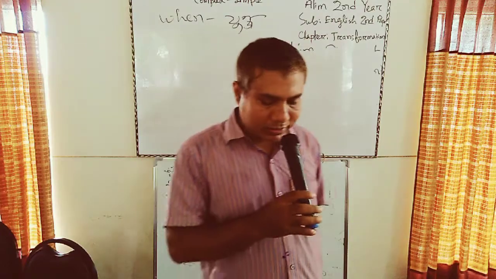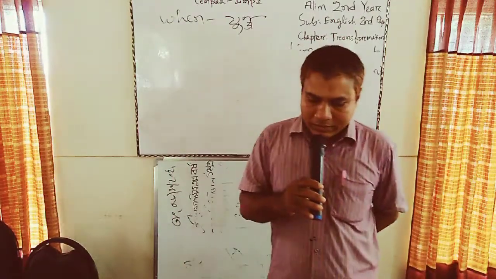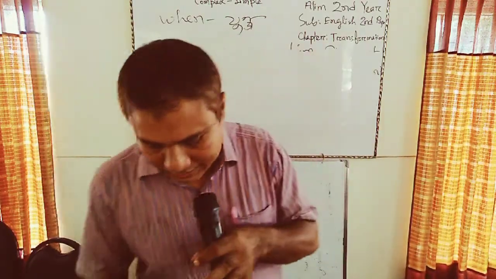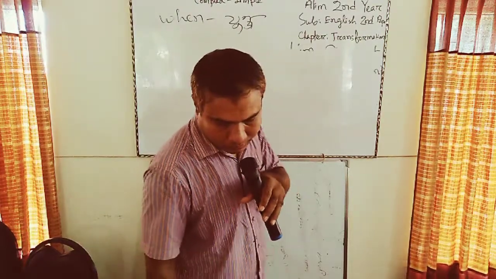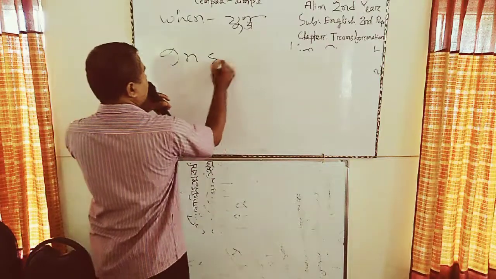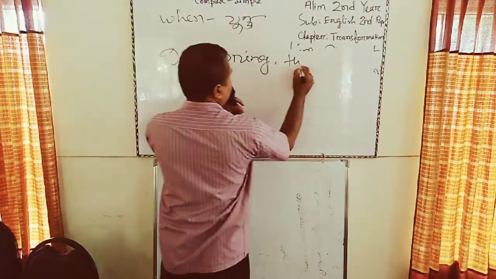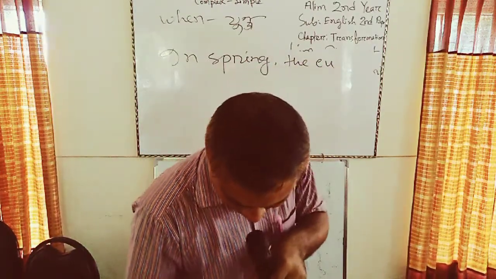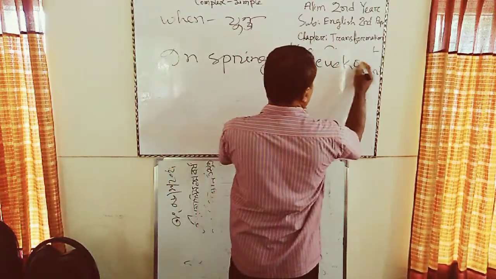In this sentence, we see that there is when in the complex sentence. We can make it simple by using a simple preposition, during or in. In spring, the cuckoo sings.